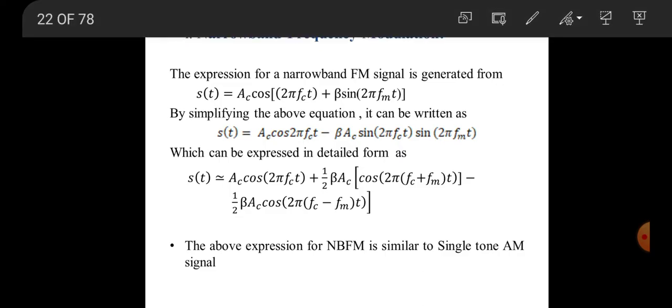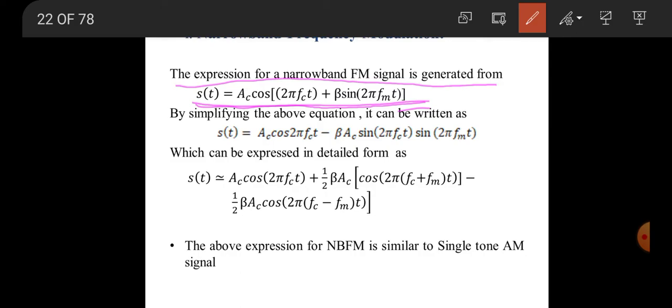For that, consider the expression for the narrowband FM signal, the total angle modulated wave for frequency modulation, AC cos 2 pi FCT plus beta sin 2 pi FMT. Now we are going to make some assumptions for this derivation.